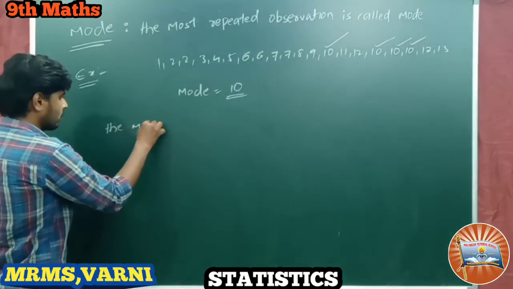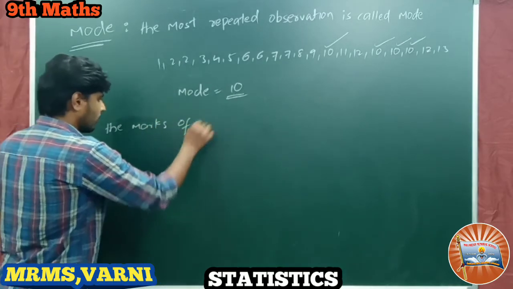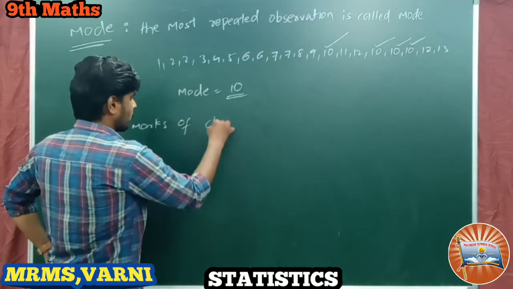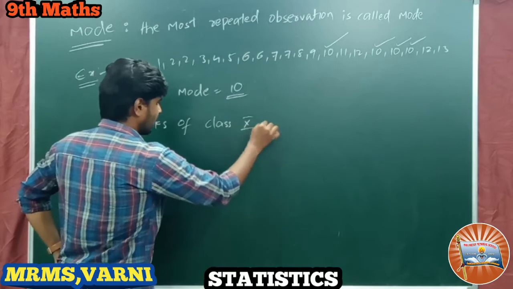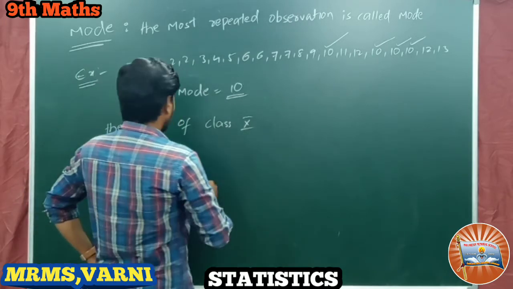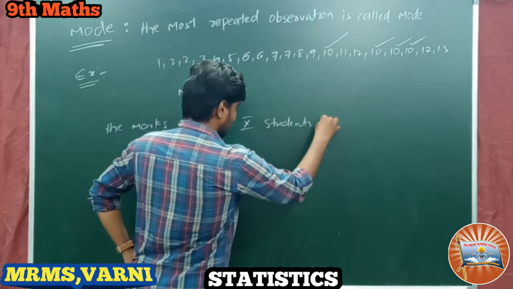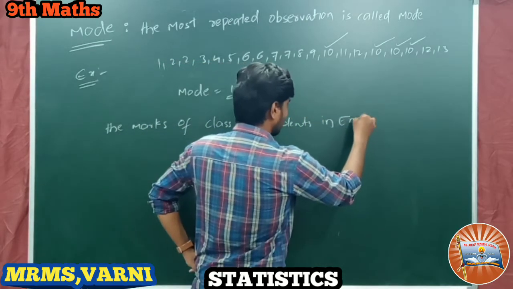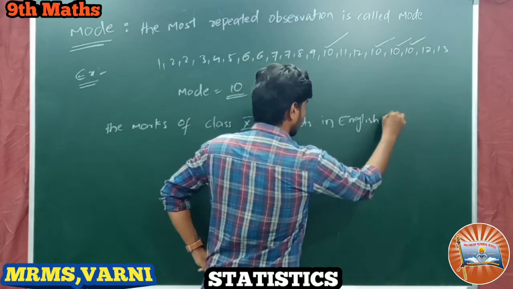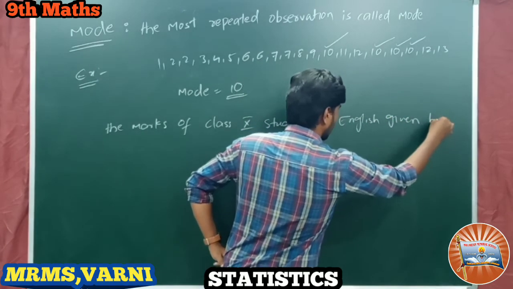Next, suppose the marks of class 10 students in English are given below.